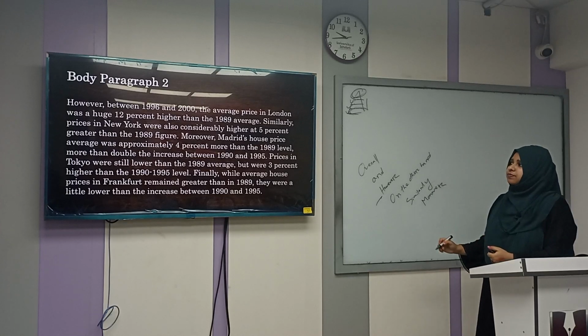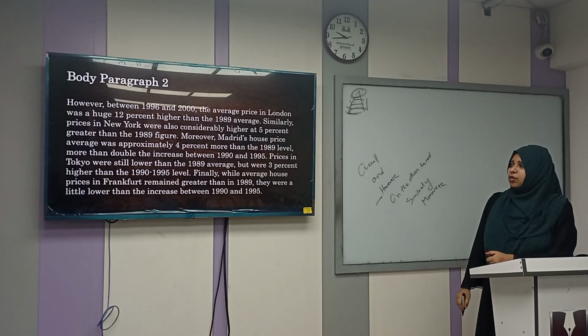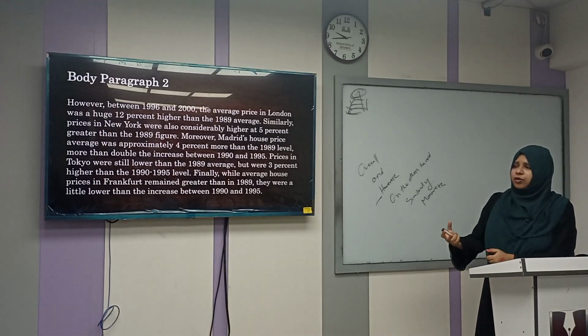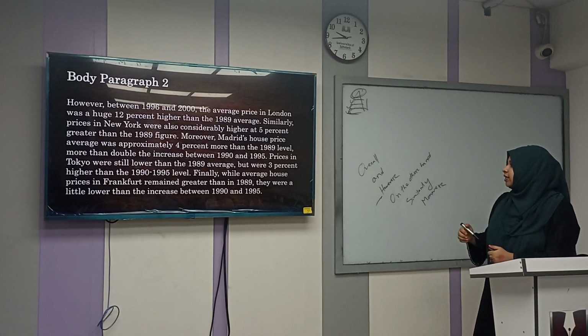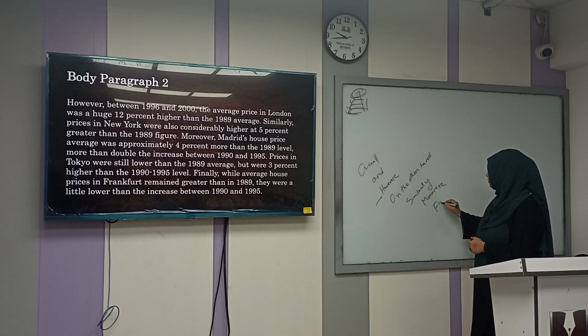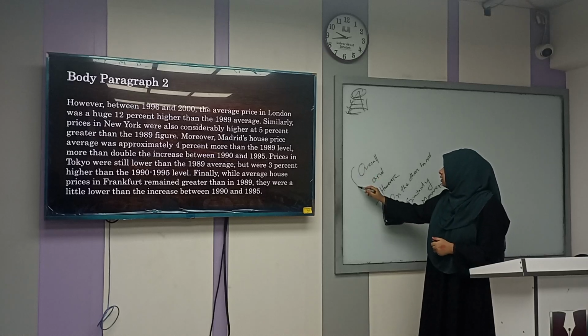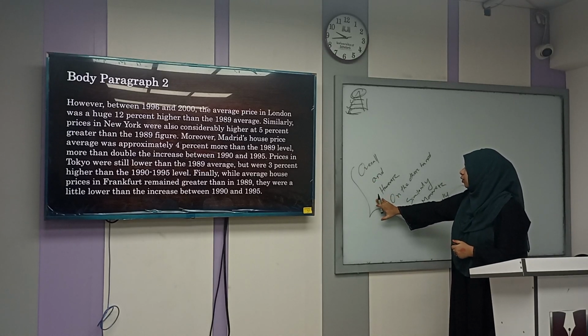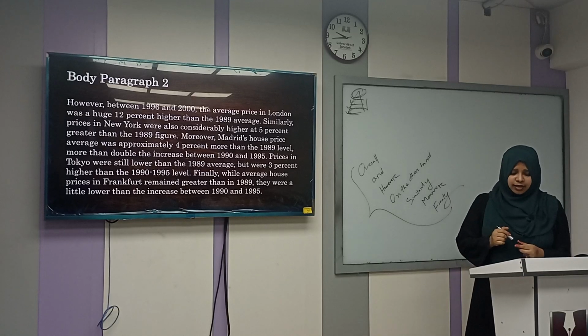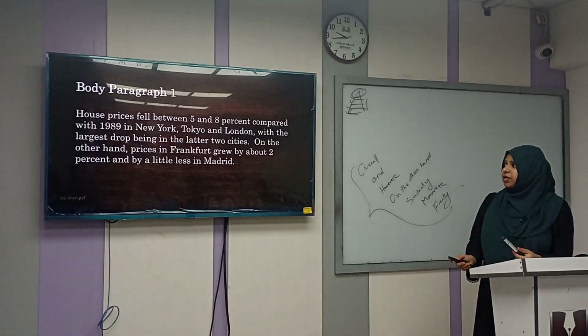Moreover means we can add more, like adding এর ক্ষেত্রে ব্যবহার করা হয়। And then finally, yes. So these are the linkers used in this stuff. Like if you want to use more, you can use at the starting of this paragraph maybe.